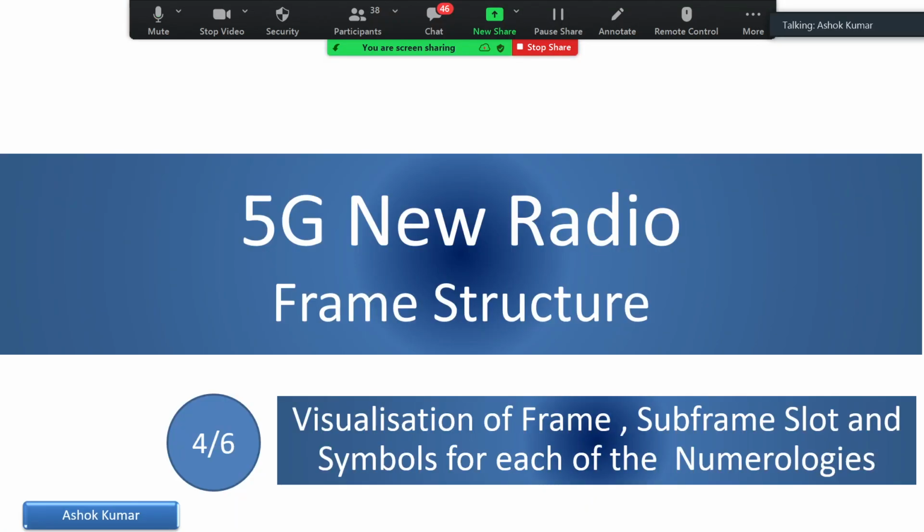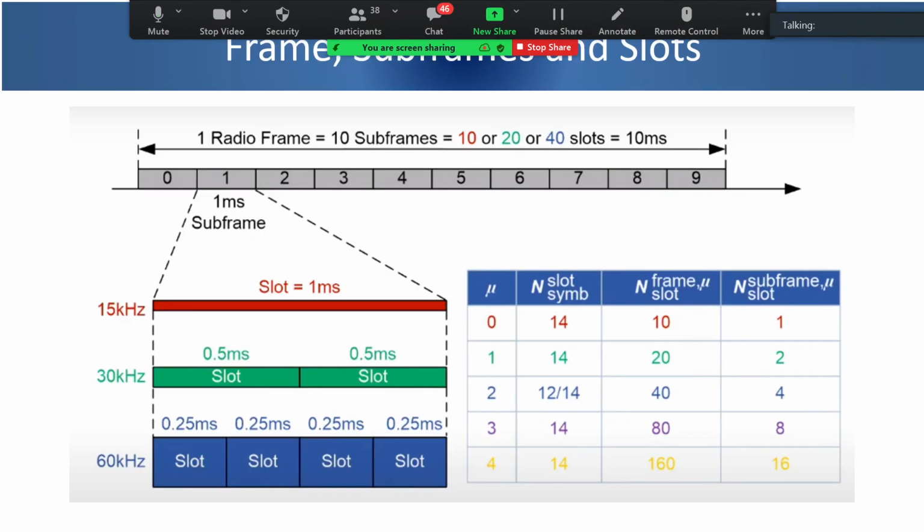Now let's move to the next topic, which I tried to answer in Hitesh's question: let us visualize. Why am I saying visualization? Because in an infographic people will understand better that within a 1 millisecond subframe you have one slot in 15 kilohertz, two slots in 30 kilohertz, four slots in 60 kilohertz. So just see that on the frequency side we are doubling, but on the slot duration side we are becoming half.